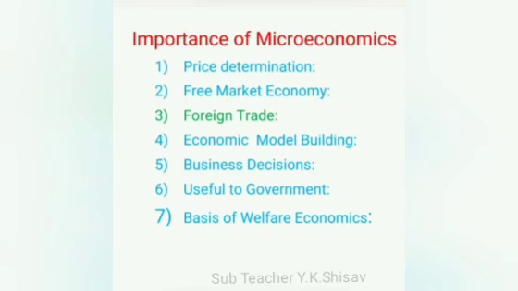It explains various aspects of foreign trade such as the effect of a tariff on a particular commodity, determination of the currency exchange rate of any two countries, gains from international trade to a particular country, etc. In other words, many aspects of international trade can be explained with the help of microeconomic analysis.